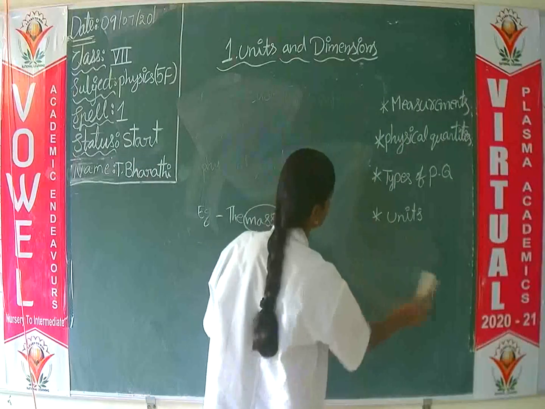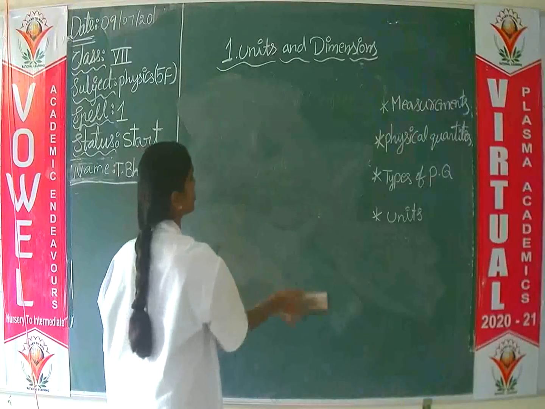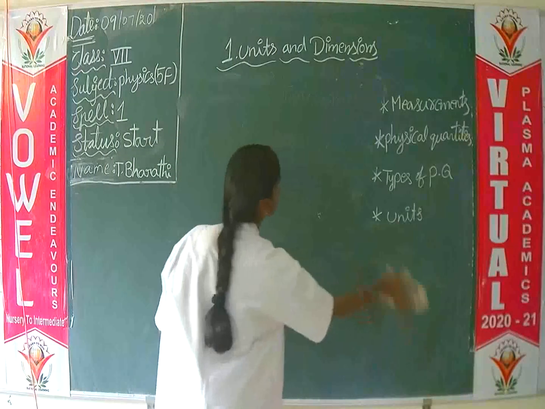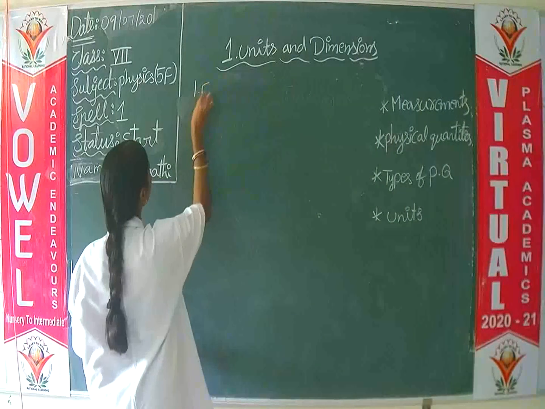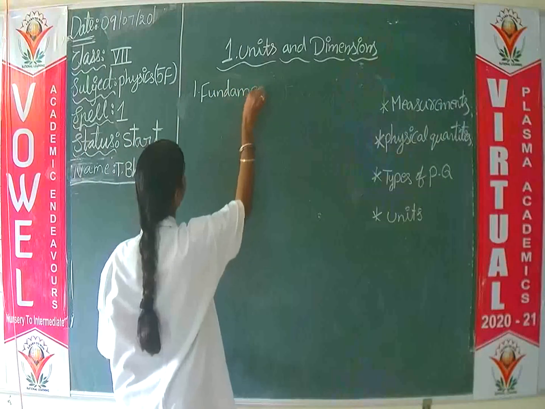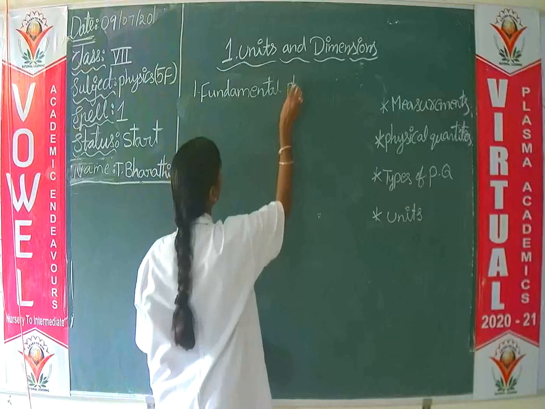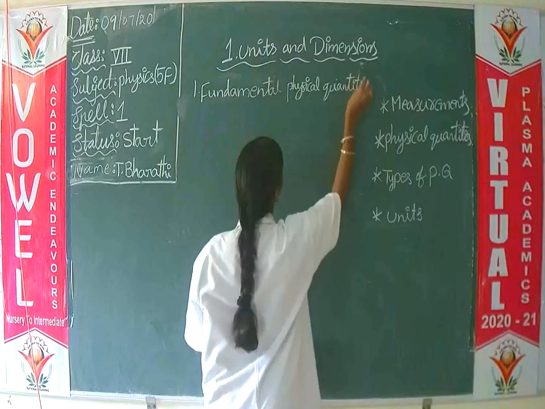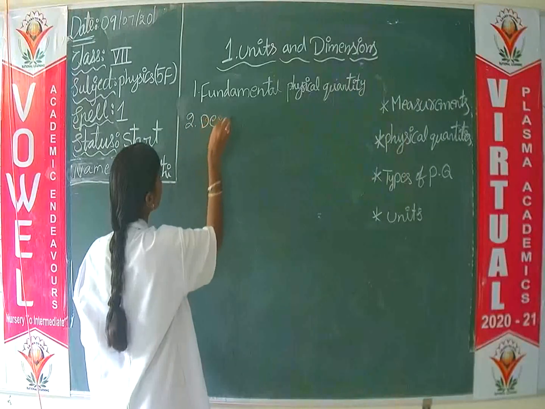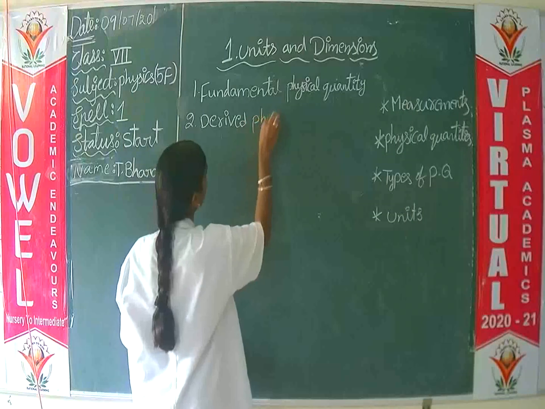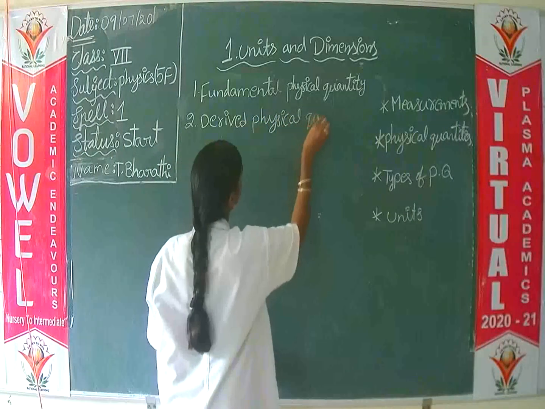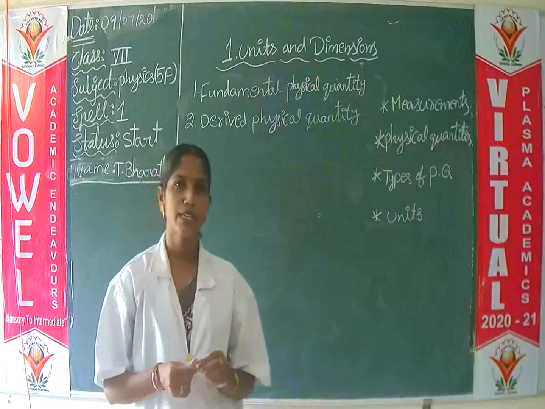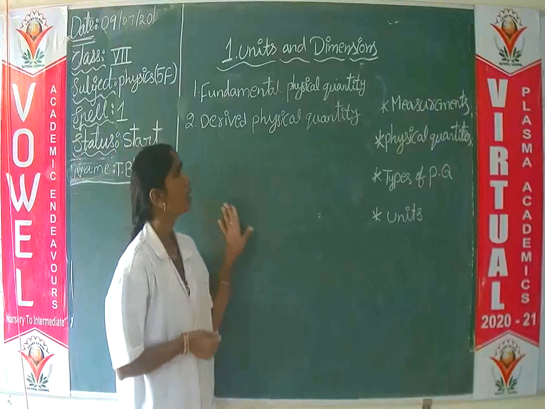Second one is derived physical quantity.